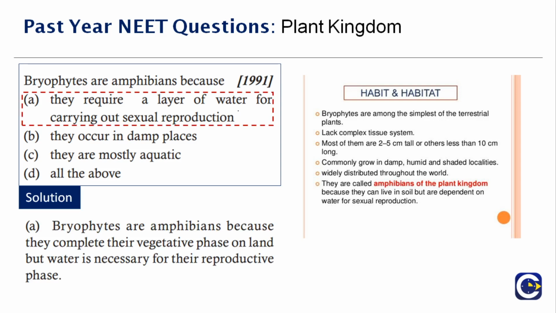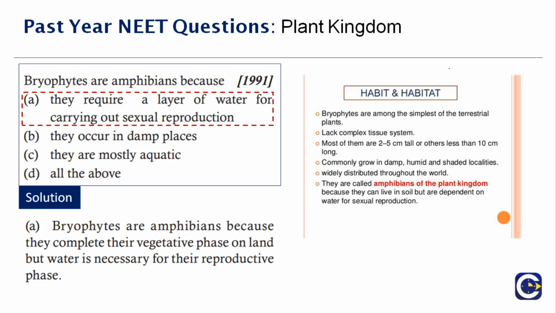See, bryophytes grow in damp areas. That is an essential thing, that is a characteristic of the bryophyte. But why they are called exclusively amphibians is that they require a medium for their sperms to be transferred to the eggs. So fertilization will only occur when there is water. Okay, that is why they are called amphibians. So bryophytes are amphibians because they complete their vegetative phase on land, but to complete the reproductive stage, they require water. To the right side you can clearly see the last point.